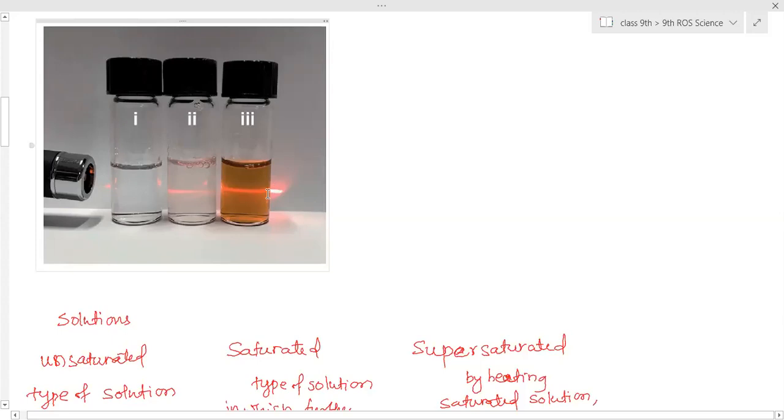There are two important properties. First, light always follows a straight line path. And second, any object reflects the light, and only when that reflected light falls on our eyes are we able to see the object clearly. So here you are seeing the path of the light, but you are not actually seeing the light; you are seeing the objects present at that position. The particles you are able to see.